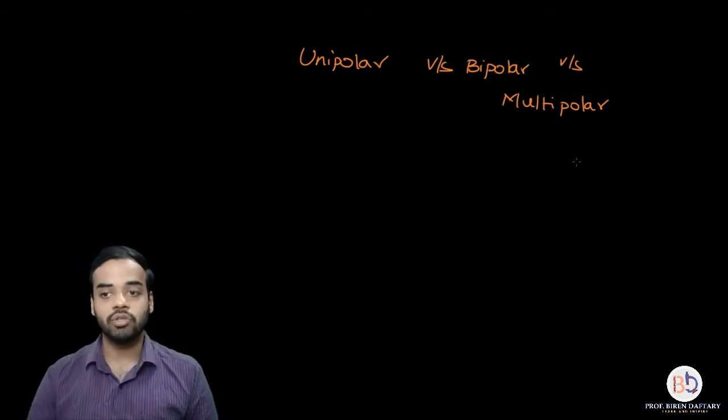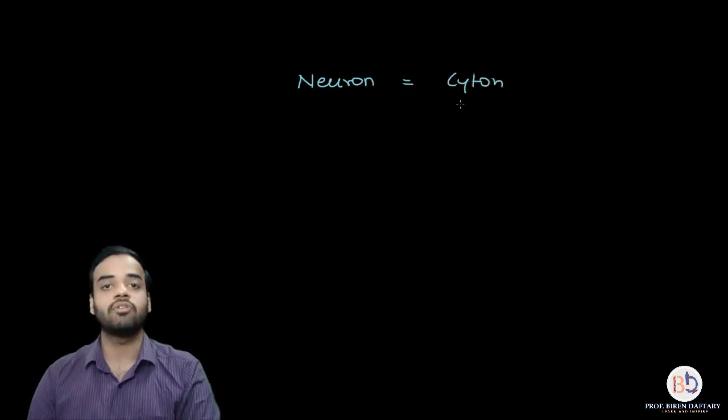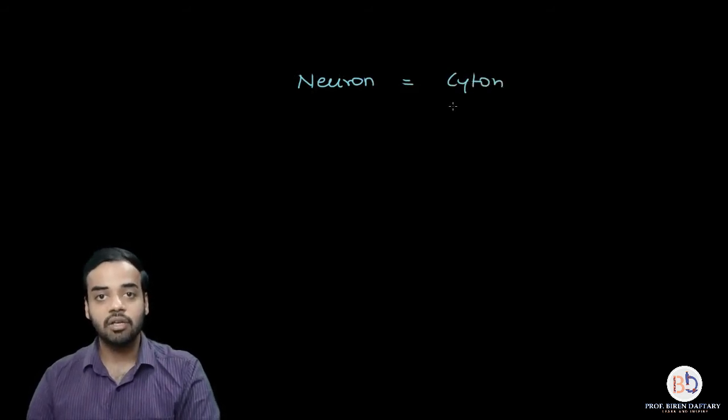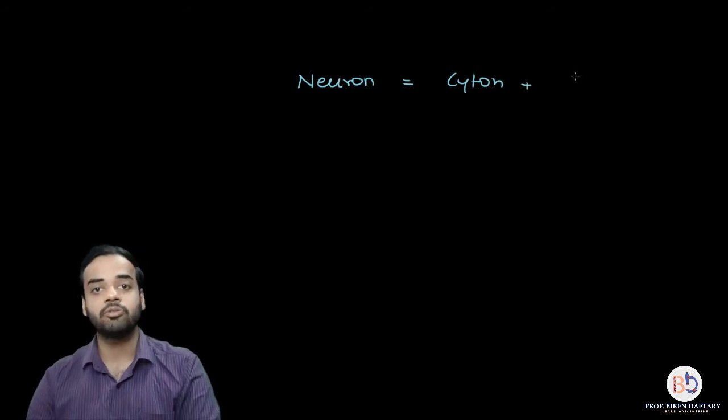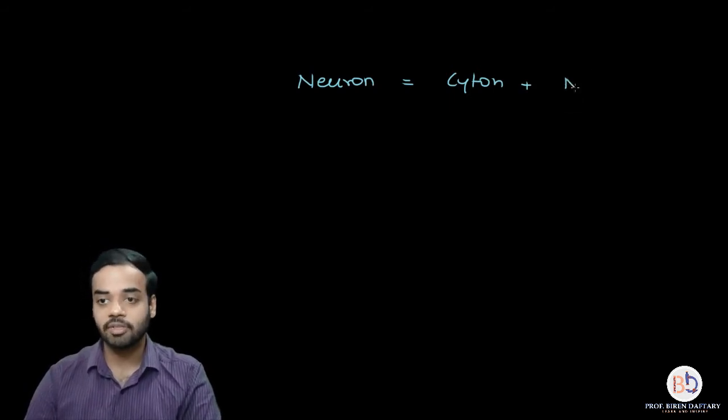Okay, so if we basically talk about a neuron, it has got two parts. The one is the main cell body. So let me write it down over here. Each neuron is made up of two parts. The first part is called as the cyton. The cyton is the main cell of the neuron, and along with the cyton there are other processes which are called as nerve fibers or neuronal fibers. I am writing down the word neuronal fibers.